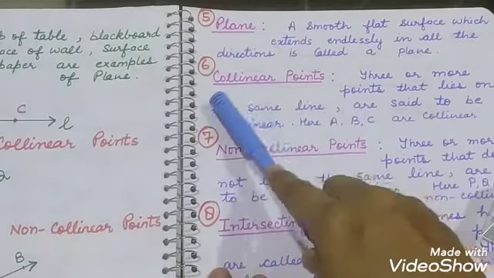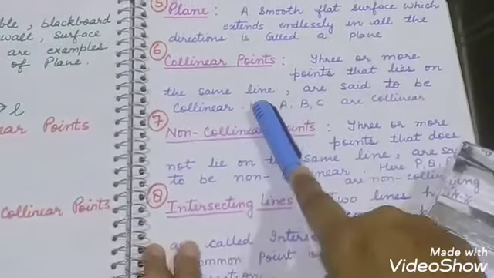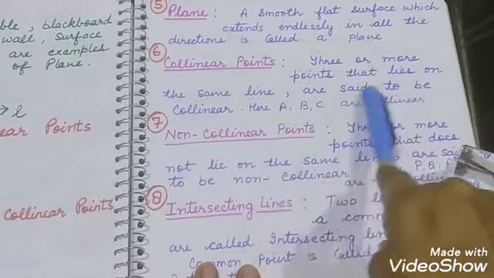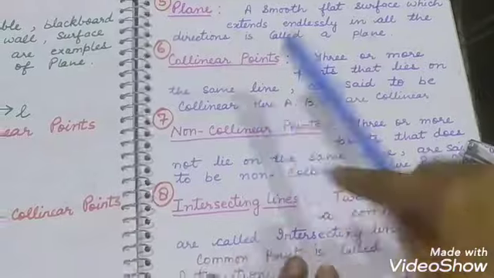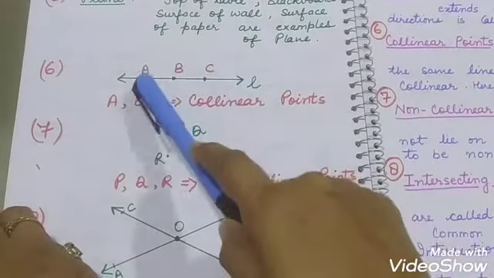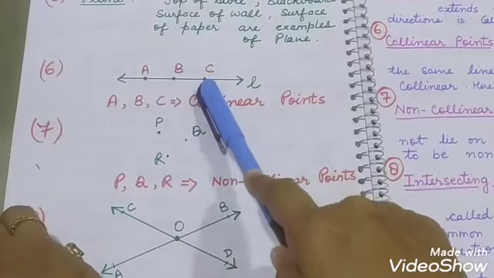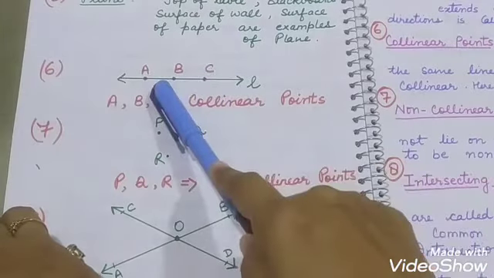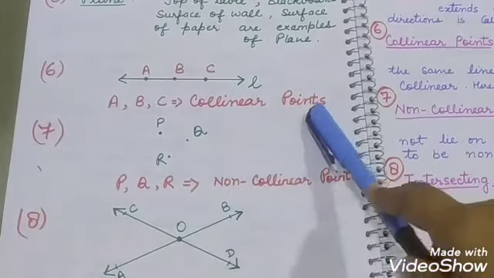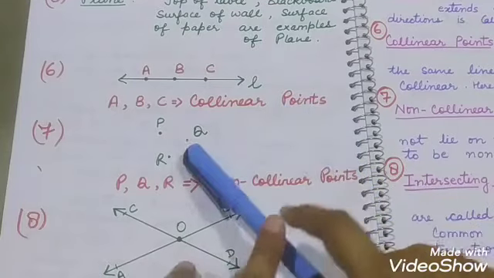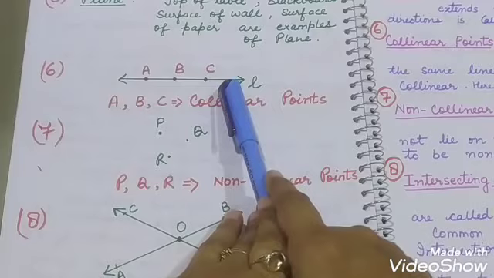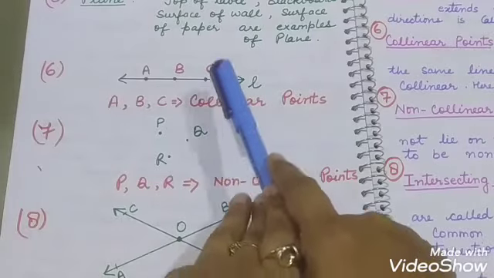Next we will discuss collinear points. What are collinear points? Three or more points that lie on the same line are said to be collinear. Means if there is a line and three points A, B, C are such that they are on the line, then these points are called collinear points. So collinear points are what? Those points which lie on the same line are called collinear points.